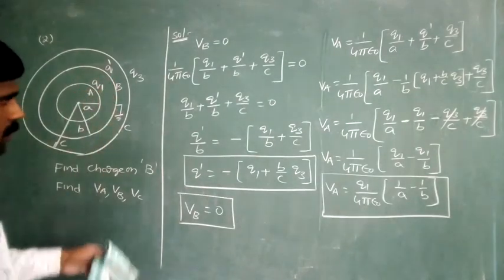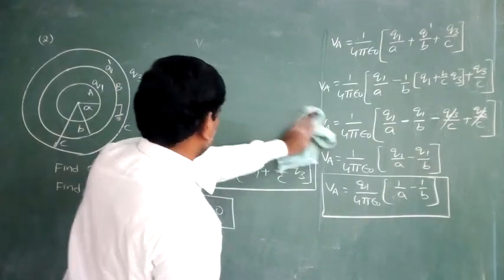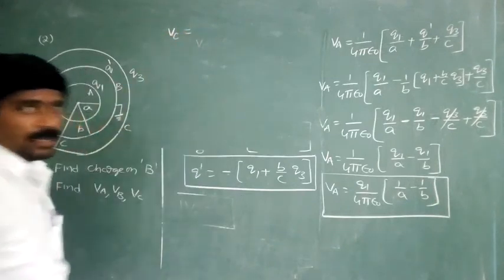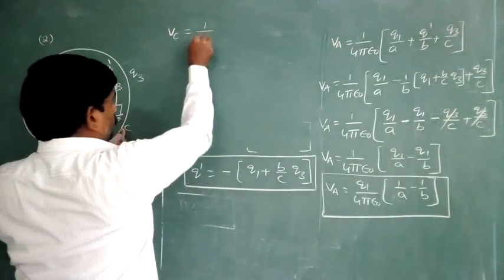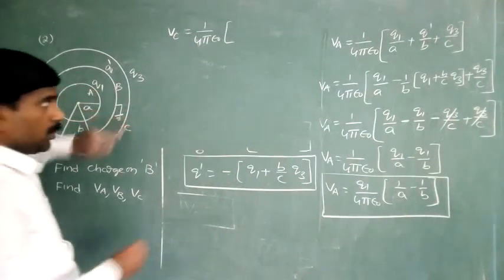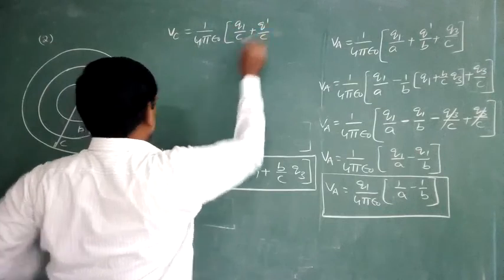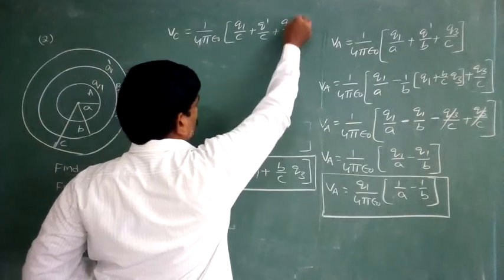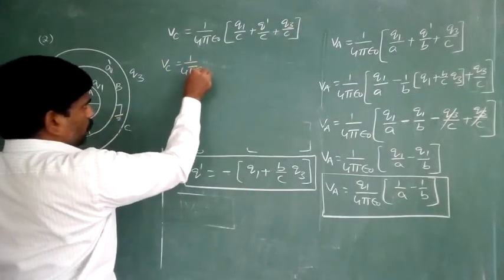We have to find them out one by one. Third one, VC is equal to how much? VC is the potential on the surface of the third shell, 1 by 4 pi epsilon naught into... So for this shell, this is the outer point. Therefore, Q1 by C plus Q dash by C. For the second one also outer one, plus Q3 by C. Therefore, VC is equal to 1 by 4 pi epsilon naught